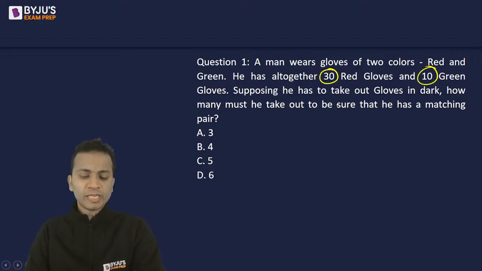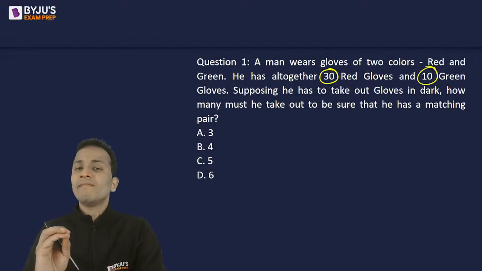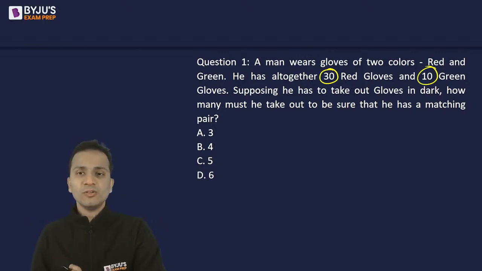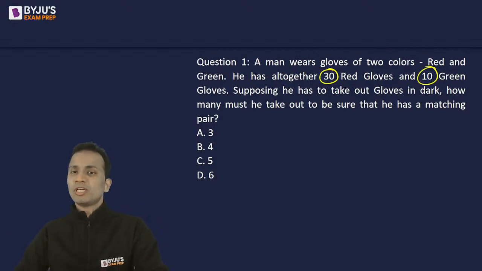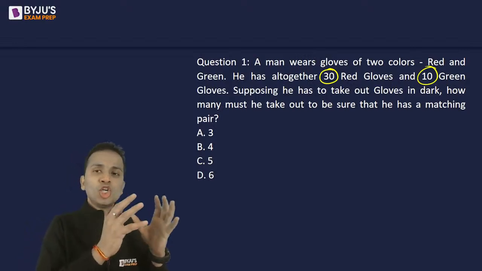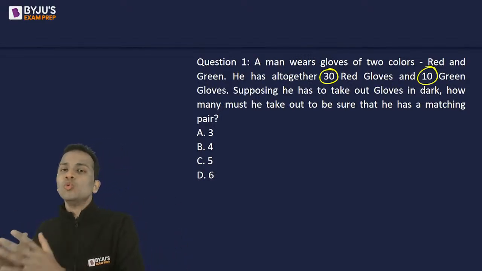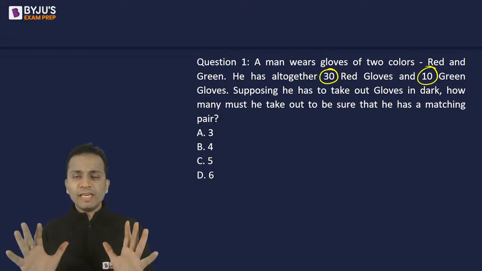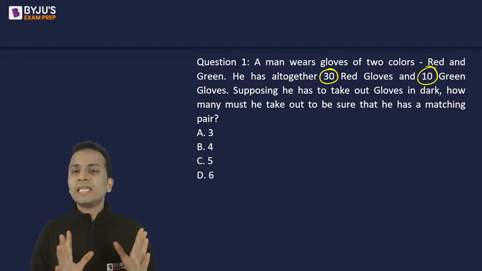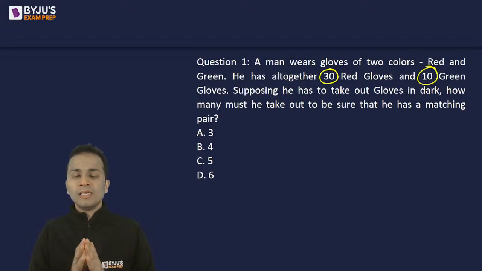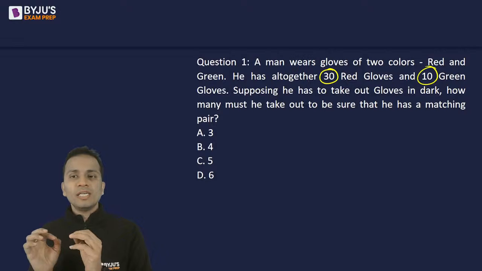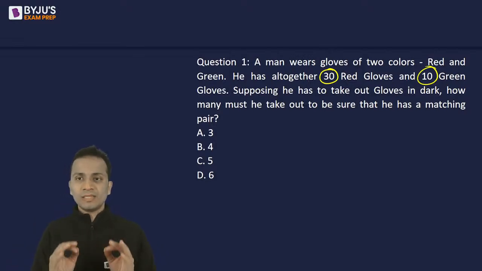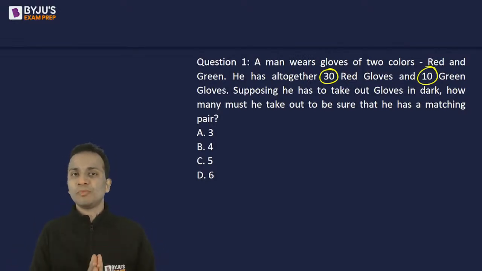अब इस टाइप के क्वेश्चंस पे क्या करना होता है, we will have to look at the worst case scenario. वर्स्ट केस सिनेरियो कि ट्राई करो उसके पास कभी भी मैचिंग पेयर नहीं आएगा. Now 30 red gloves, 10 green gloves. Matching pair means either 2 red gloves or 2 green gloves. As soon as he gets either 2 red gloves or 2 green gloves, at that moment he has a matching pair.